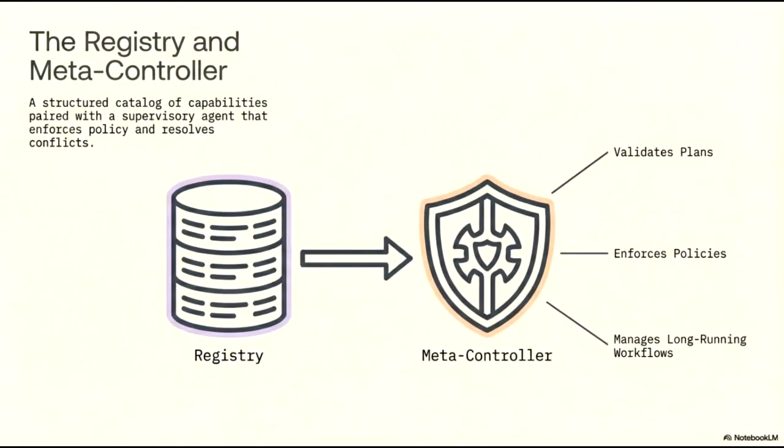The registry and meta-controller form a critical architectural pair designed to govern system behavior. At the foundation, the registry functions as a structured catalog of all available system capabilities.